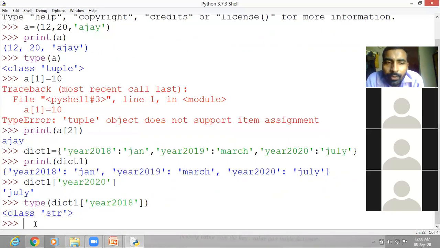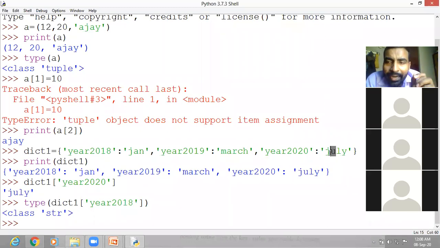For single values, like here we have January. January is written in single quotation marks. It means you can say it is a string type. Here March is there, so March is a string type written in single quotation marks. In the same way July is written in single quotation marks, so July is also a string type.